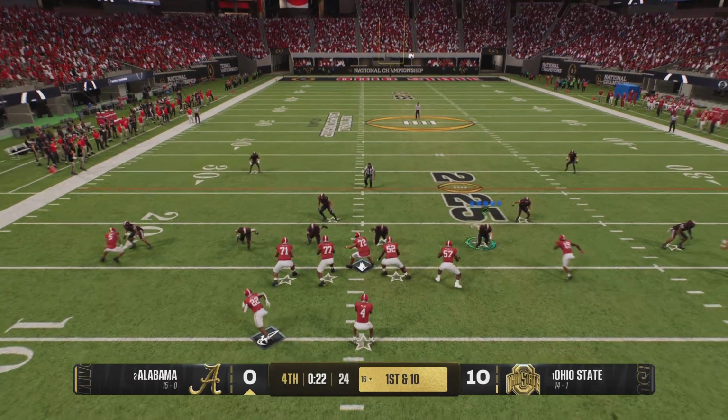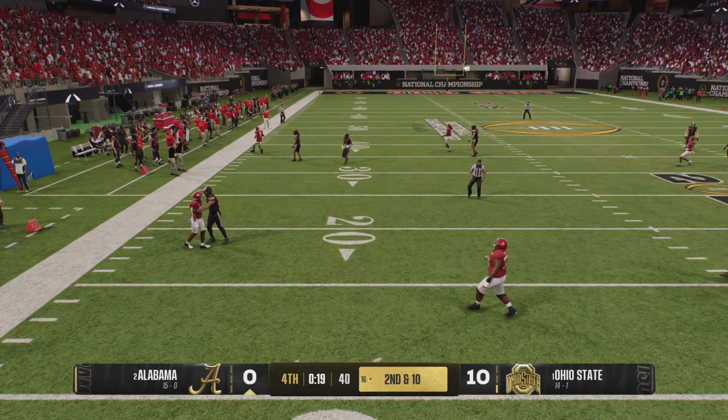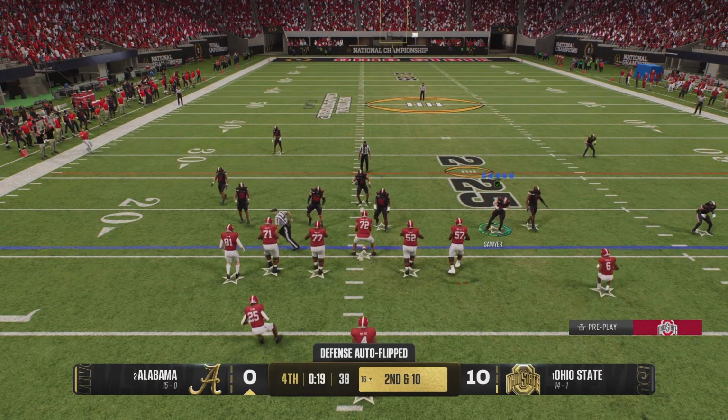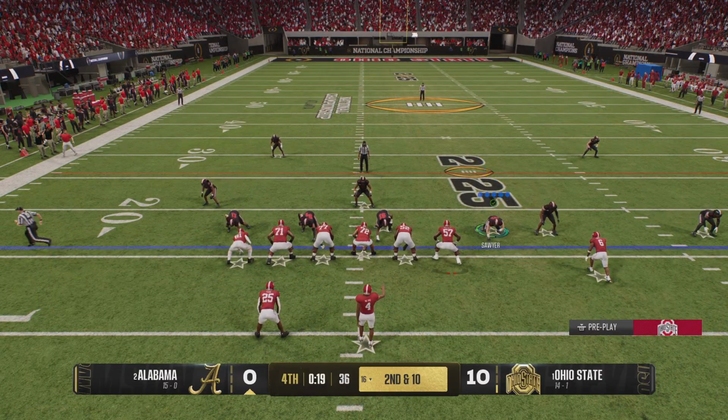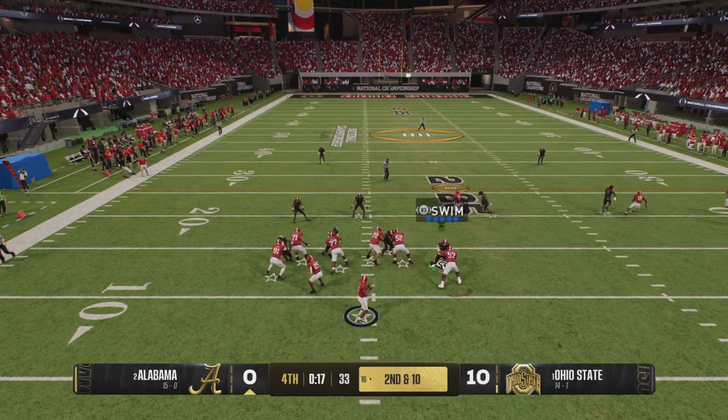22 seconds on the clock. On 1st and 10 here, looking to throw the ball. And he just throws the ball away there. Nobody open. Excellent coverage. Offense lines up for a 2nd down play off the incompletion. Back to pass. It's Milroe.